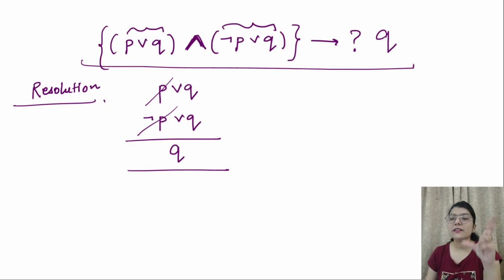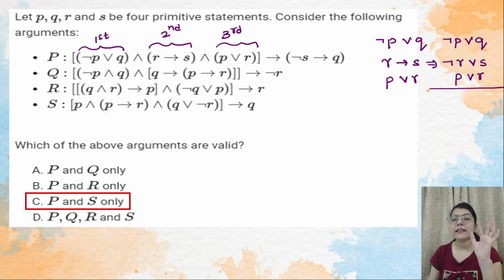So why are we using this method? In order to save time. If this is a very simple proposition, you can even solve it by opening the brackets. But this is a small example I'm giving; if your question is big, as we have in this case, it will take a lot of time to solve the entire question. So we will apply this method.